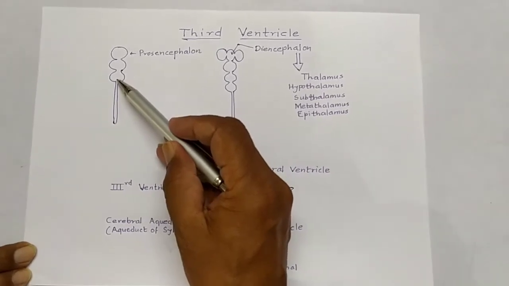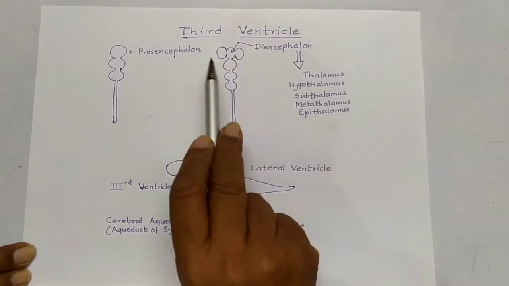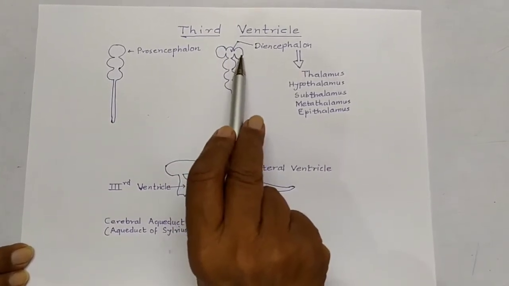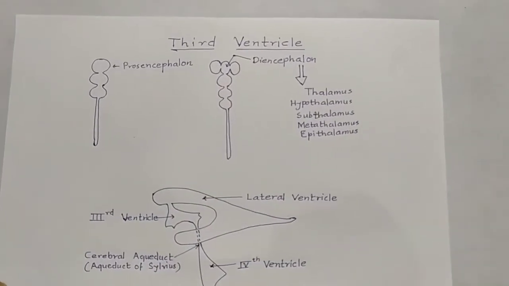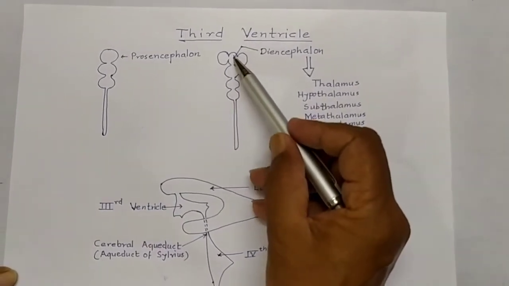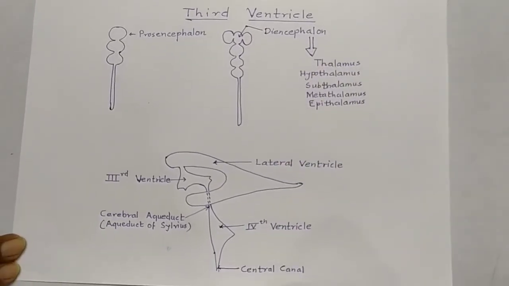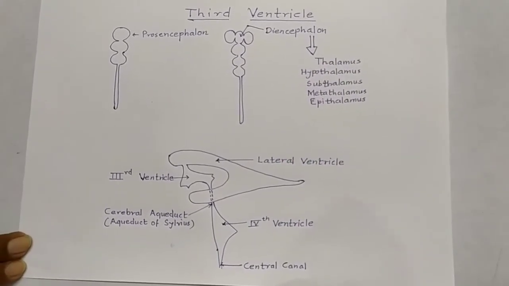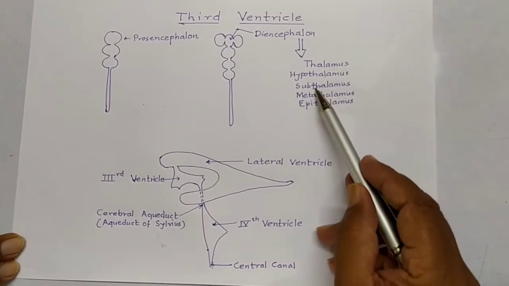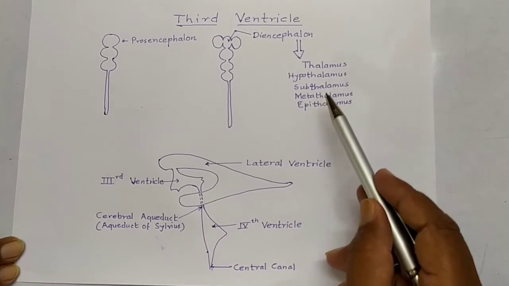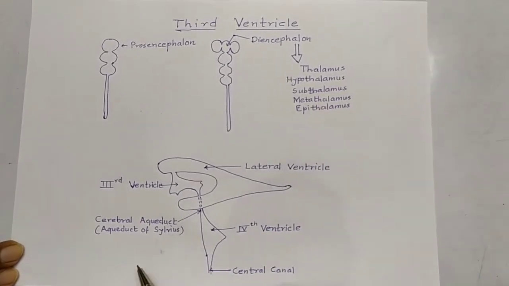They form the brain. Then the prosencephalic vesicle gives rise to two telencephalic vesicles. The telencephalic vesicles form the cerebral hemispheres, while the middle part is called the diencephalon. The diencephalon gives rise to five structures: the thalamus, hypothalamus, subthalamus, metathalamus, and epithalamus. Let us see this diagram.